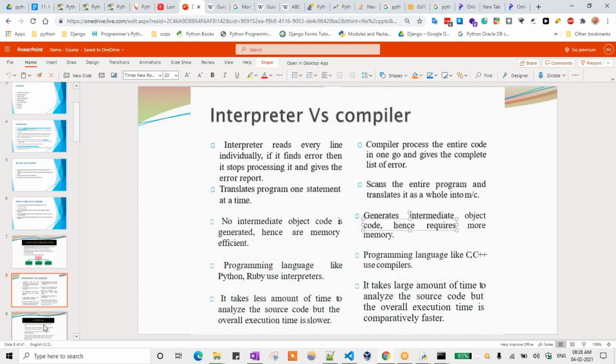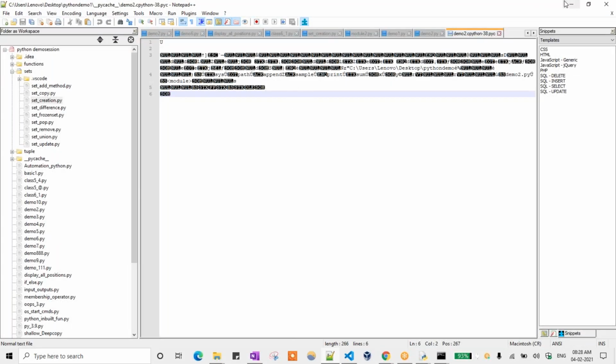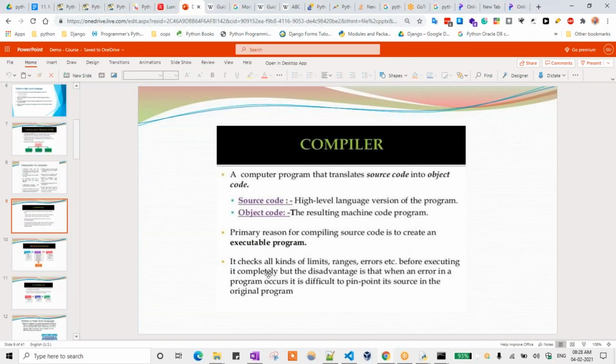So how does it compile? A compiler is a computer program that translates source code into object code. Object code means machine code. Source code is whatever code we write, the high-level language version of the program. Object code is the resulting machine code program, what we have seen here. We can call it machine code also, no problem. The primary reason for compiling source code is to create an executable program. Executable means a .exe file; for Windows, an .exe file is needed to execute the program.